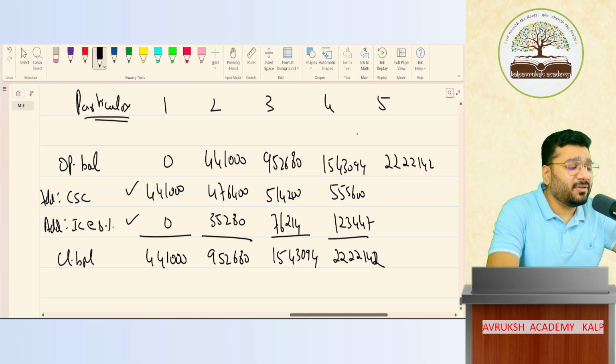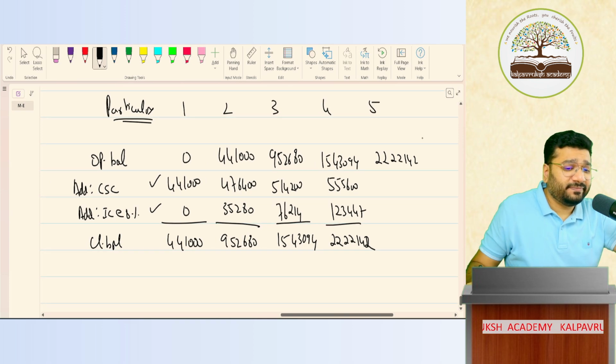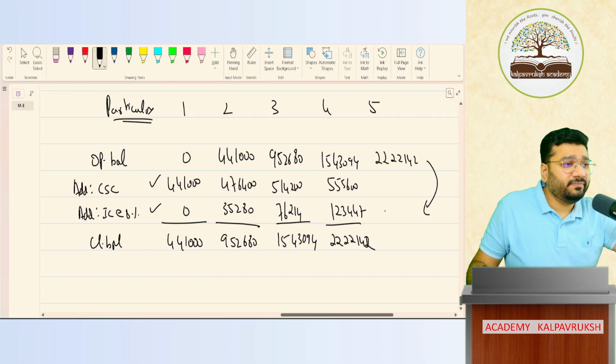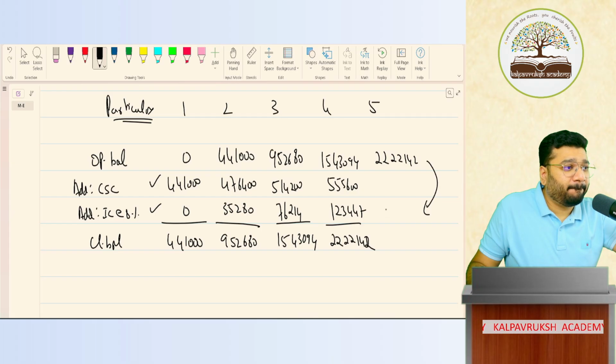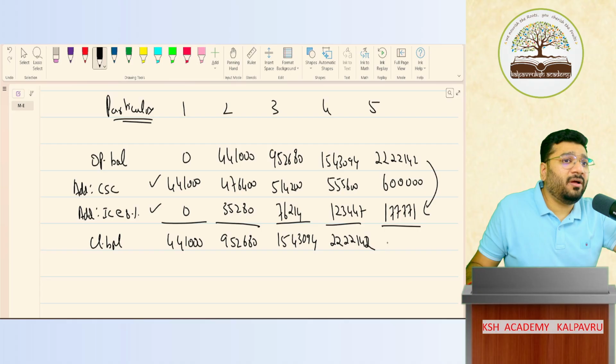On that opening balance, how much is the interest? Tell me properly. 1,77,771. What is the current year service cost? 6 lakh. Total. Mukunda, what happened?